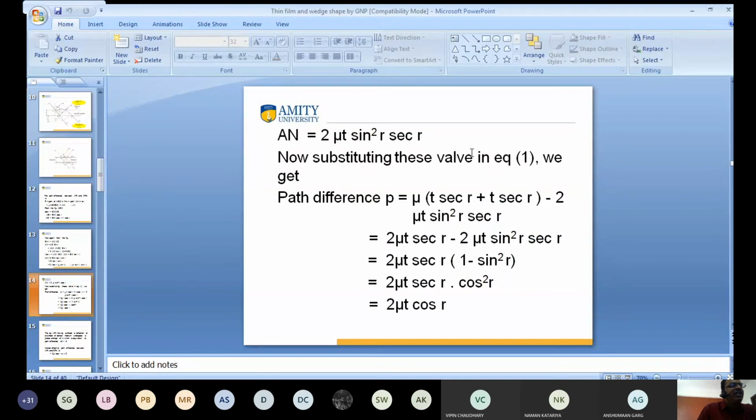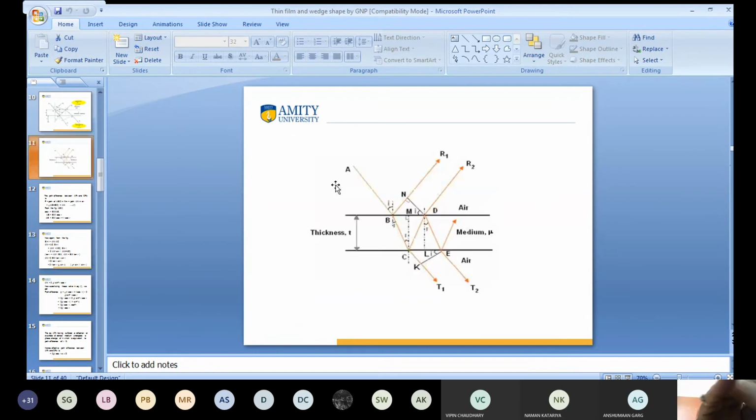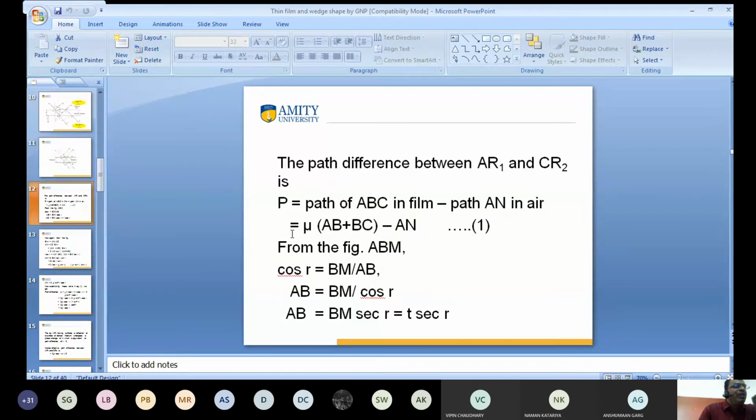Now substituting these values in equation 1, we get. So I want to come to equation number 1. Mu into AB plus BC. AB you already calculated as t sec r. AB and BC are same, so this is also t sec r. You have calculated the value of AN. So I substitute all these values in equation number 1.